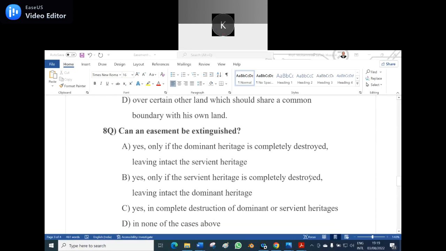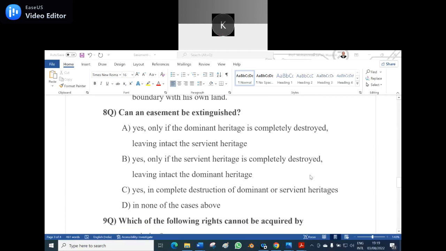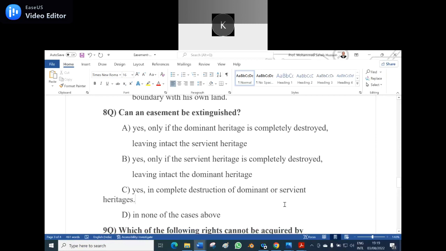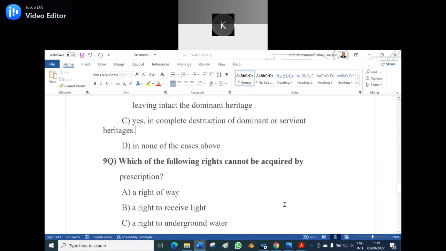Eighth question: can an easement be extinguished? Option A, yes, only if the dominant heritage is completely destroyed, leaving intact the servient heritage. Option B, yes, only if the servient heritage is completely destroyed, leaving intact the dominant heritage. Option C, yes, in complete destruction of dominant or servient heritages. Option D, in none of the above cases. Option C. Yes, it is also a repeated question. In complete destruction of dominant or servient heritage, the easement can be extinguished.